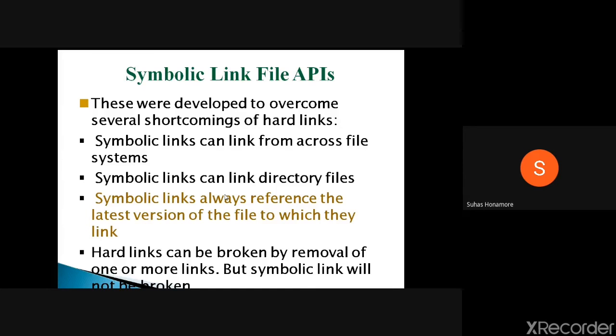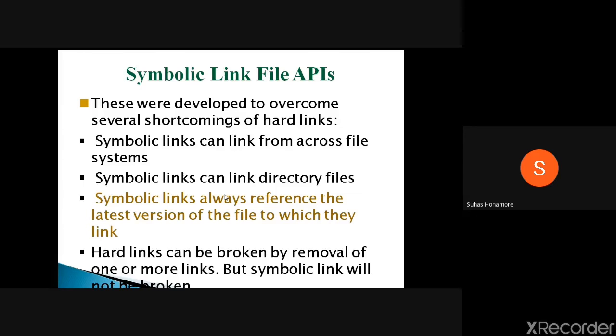Next, the symbolic link file APIs. These were developed to overcome several shortcomings of hard links. With hard links we had some problems, and to overcome that we went for symbolic link files. A symbolic link can link across file systems, which is not allowed with hard links, where you can give links only inside a file system.